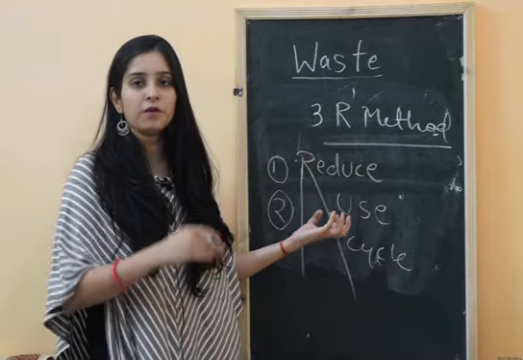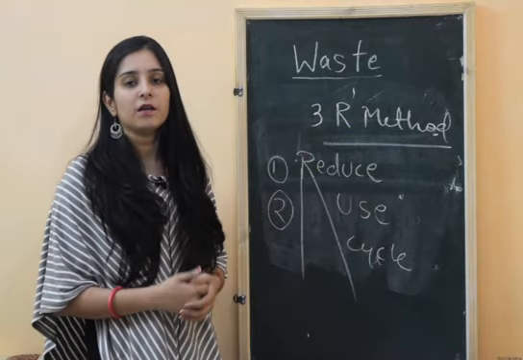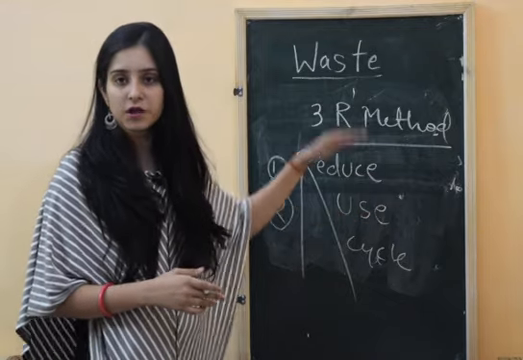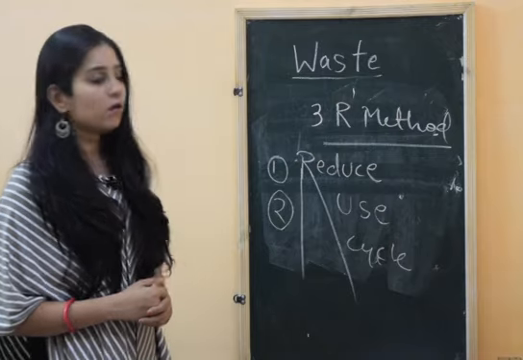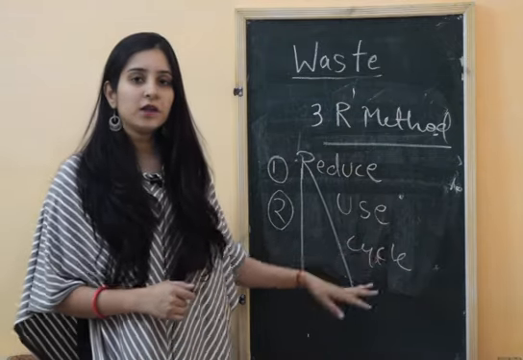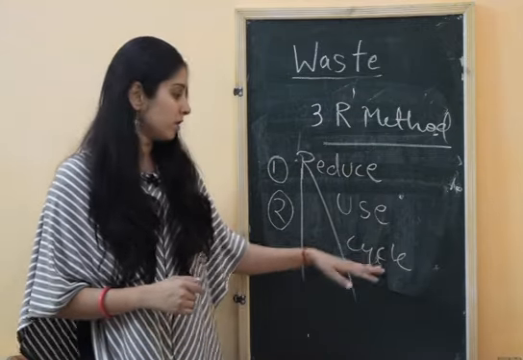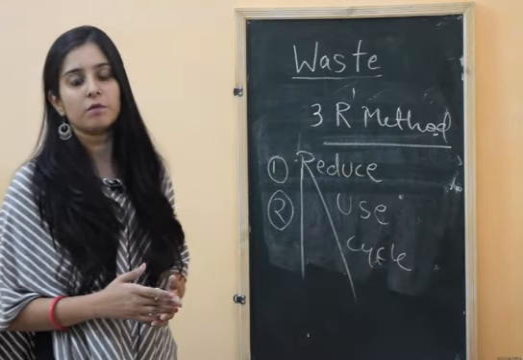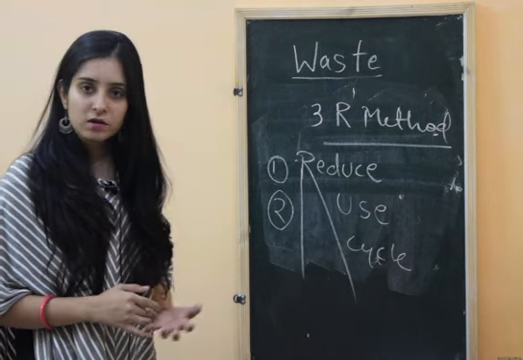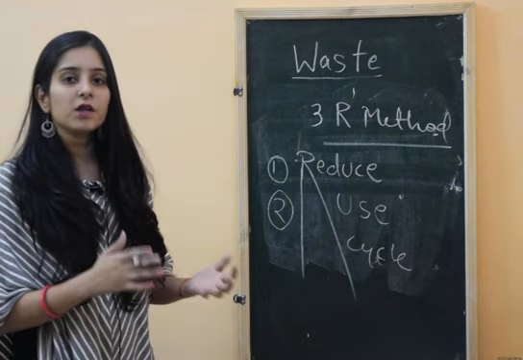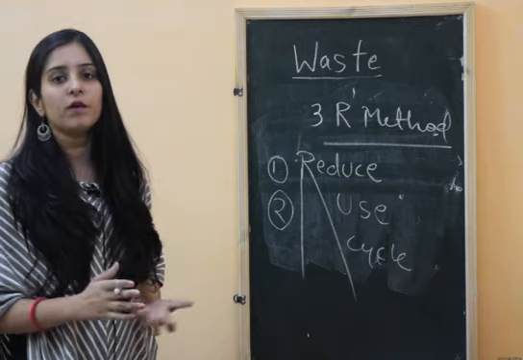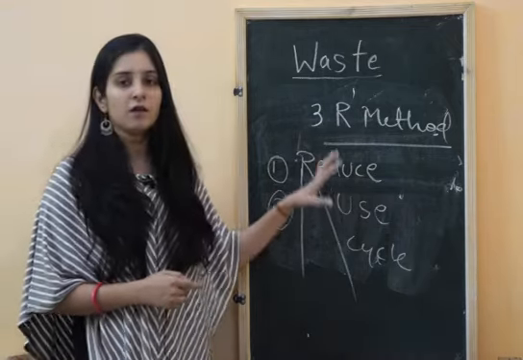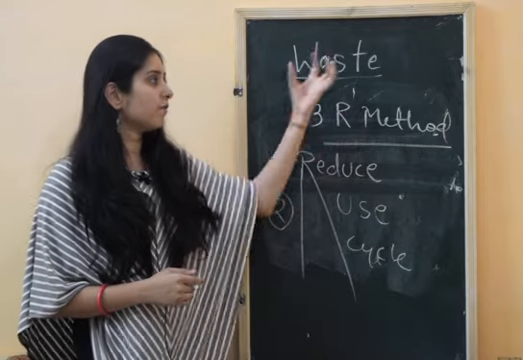Second, reuse: if we use things again and again, less waste will be generated, and this is useful for the reduction of waste. The third method, generally used by some industries, is recycling. Recycling of paper is done, recycling of glass is done. By this, the volume of waste in society can be minimized. So these are the 3R methods for reducing waste.